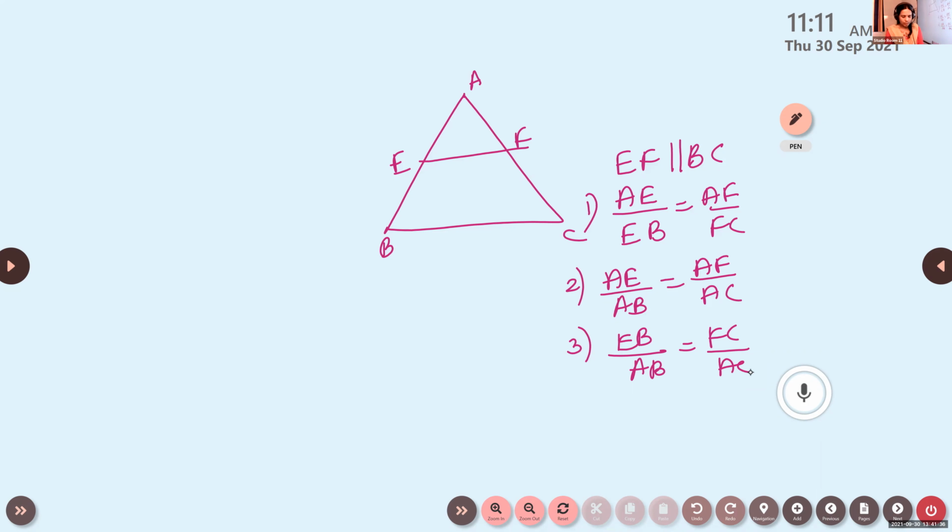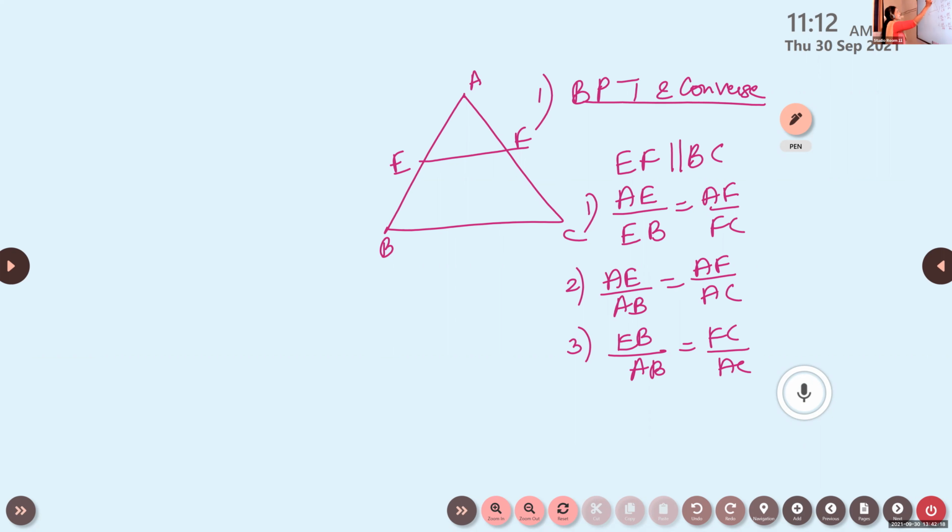Then the converse of BPT. What does the converse say? If a line divides two sides of a triangle in the same ratio, then it will be parallel to the third side. This is what we learned in BPT and its converse. This is the first thing we learned this year, and based on this, we learned so many questions.